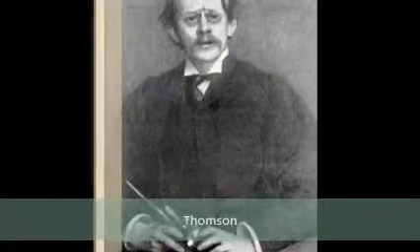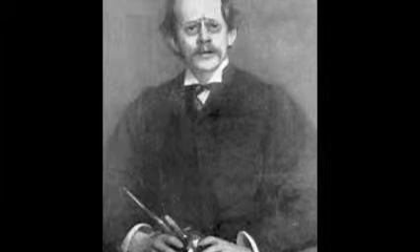J.J. Thomson's theory was based around the fact that he discovered electrons. He founded the model in 1897. When Thomson discovered electrons, it changed everything from the past two theories. He was led to his atomic theory because he discovered electrons. He wanted to find out how the electrons worked.